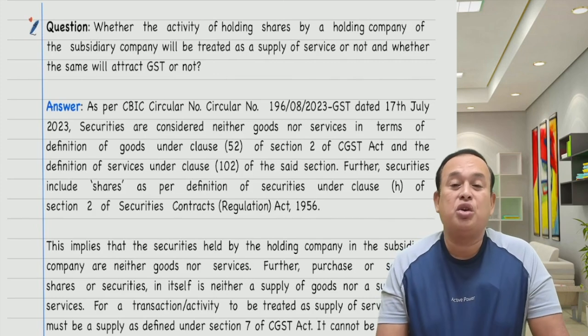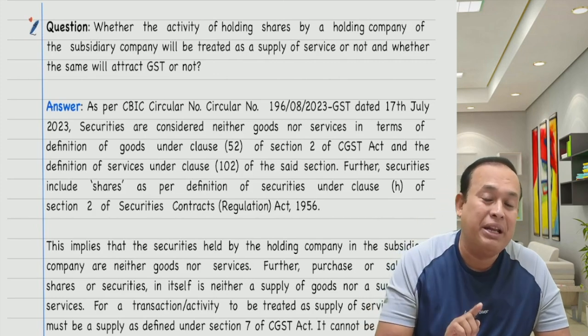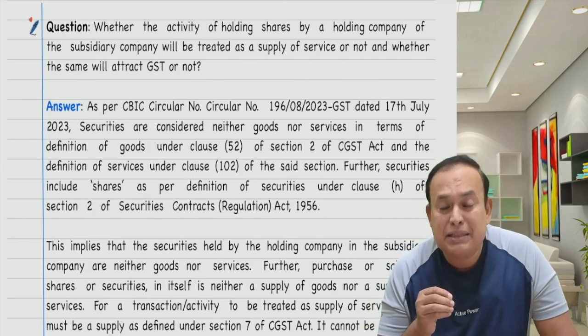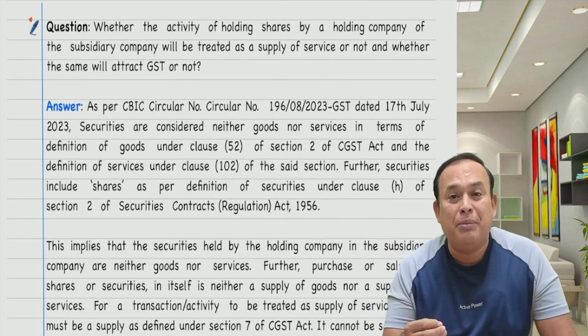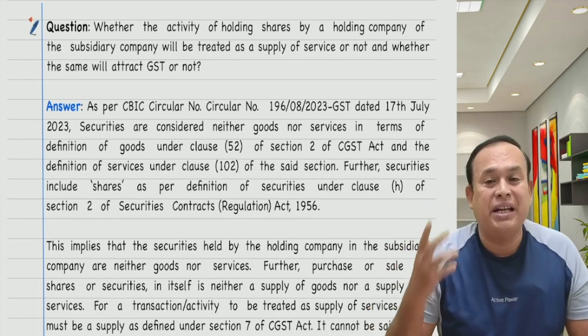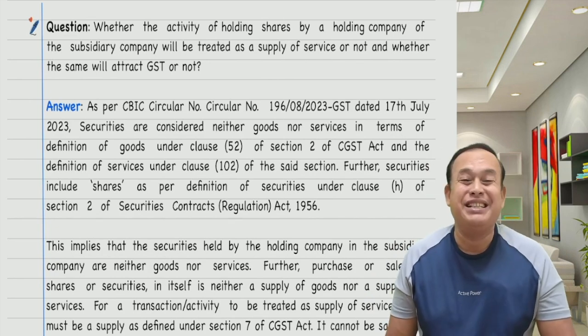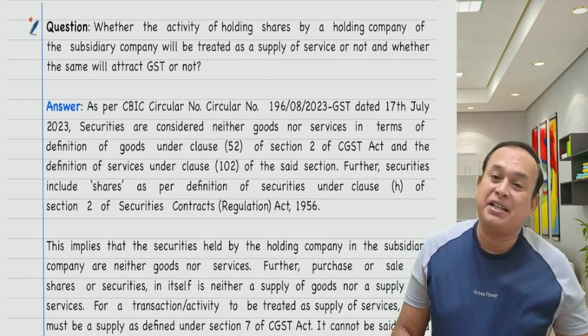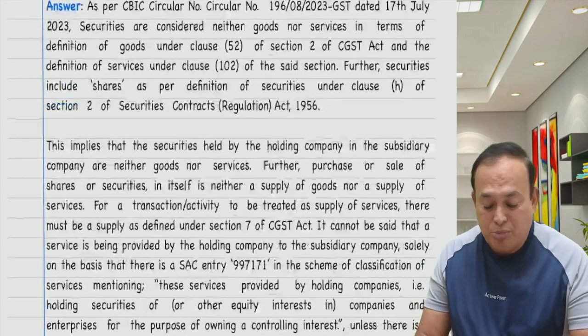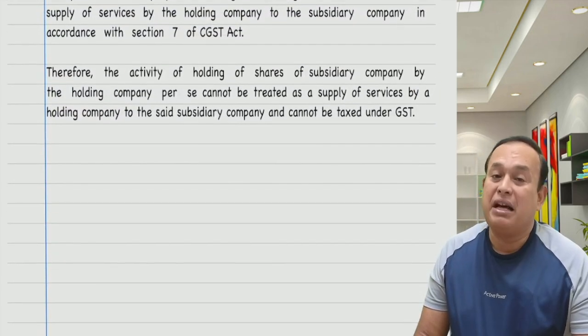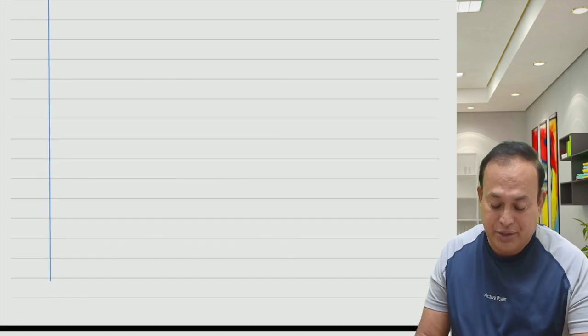However, if the holding company is charging something extra payment over and above the allotment of the shares, extra charges, where the subsidiary company in India is making the payment to holding company outside India, then in that case it is import of services. Subsidiary company is liable to pay IGST under the RCM, reverse charge mechanism. Like that, the clarification given by the CBIC in the given case.